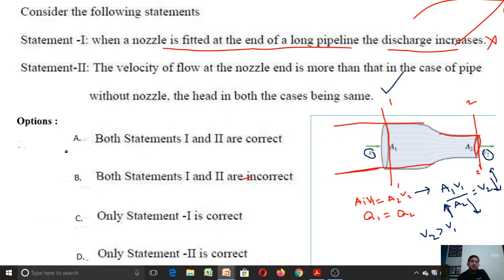So let me check the answer. Both the statements 1 and 2 are correct. So it is not a correct answer. Both the statements 1 and 2 are incorrect. It is not a correct answer. Only statement 1 is correct. It is not a correct answer. Only statement 2 is correct. So this is the right answer. For this question, only statement 2 is the correct one.